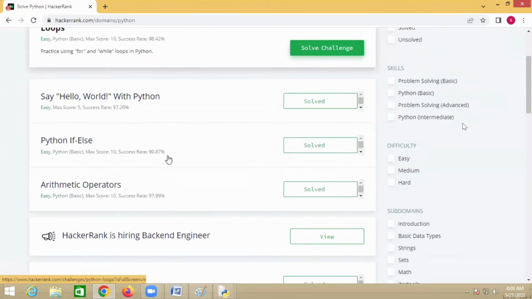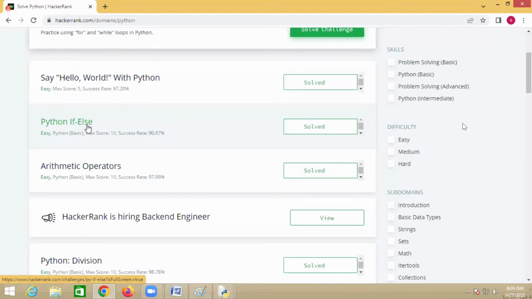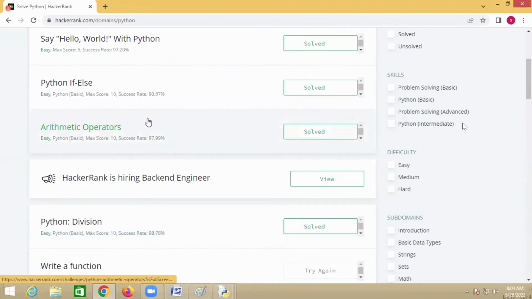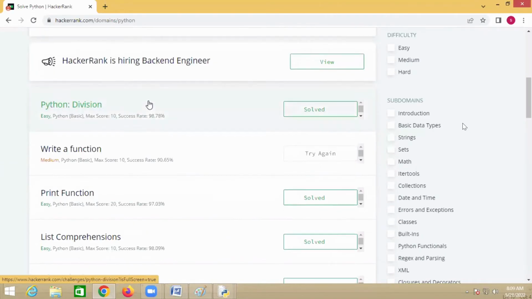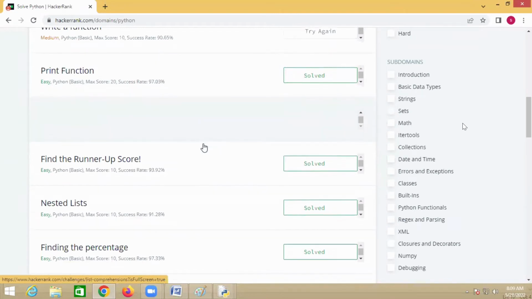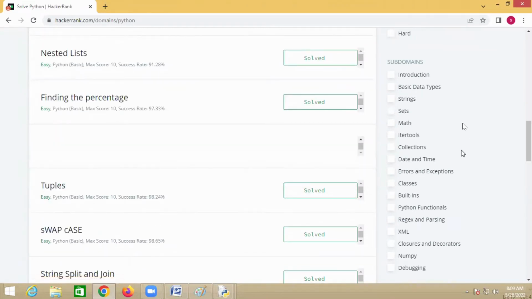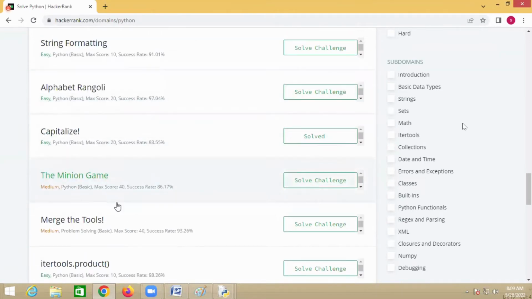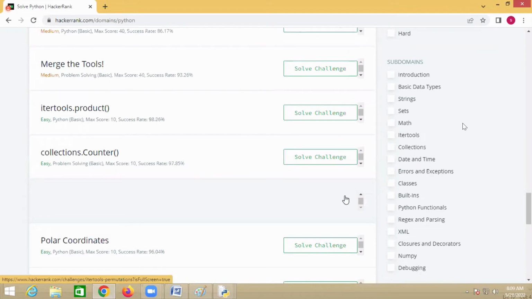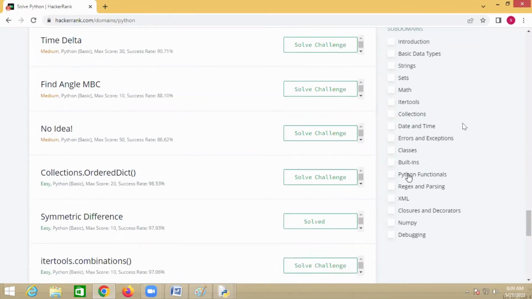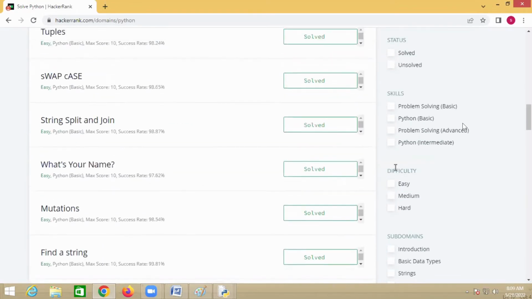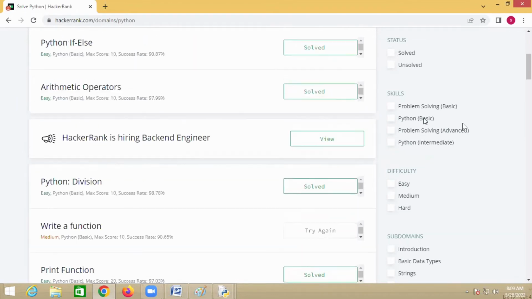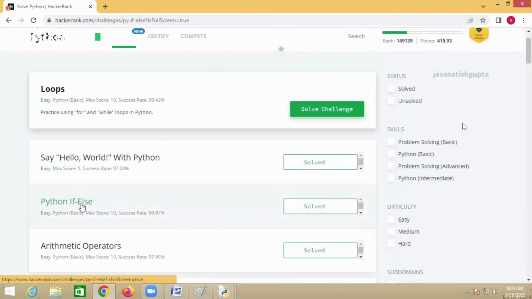So Python, and then Python if else. See, most of the things I've done, but some of the things are not solved, like text alignment, some of the things I missed out. But once I do all this, definitely I'll get more stars. But anyway, this is Python if else.